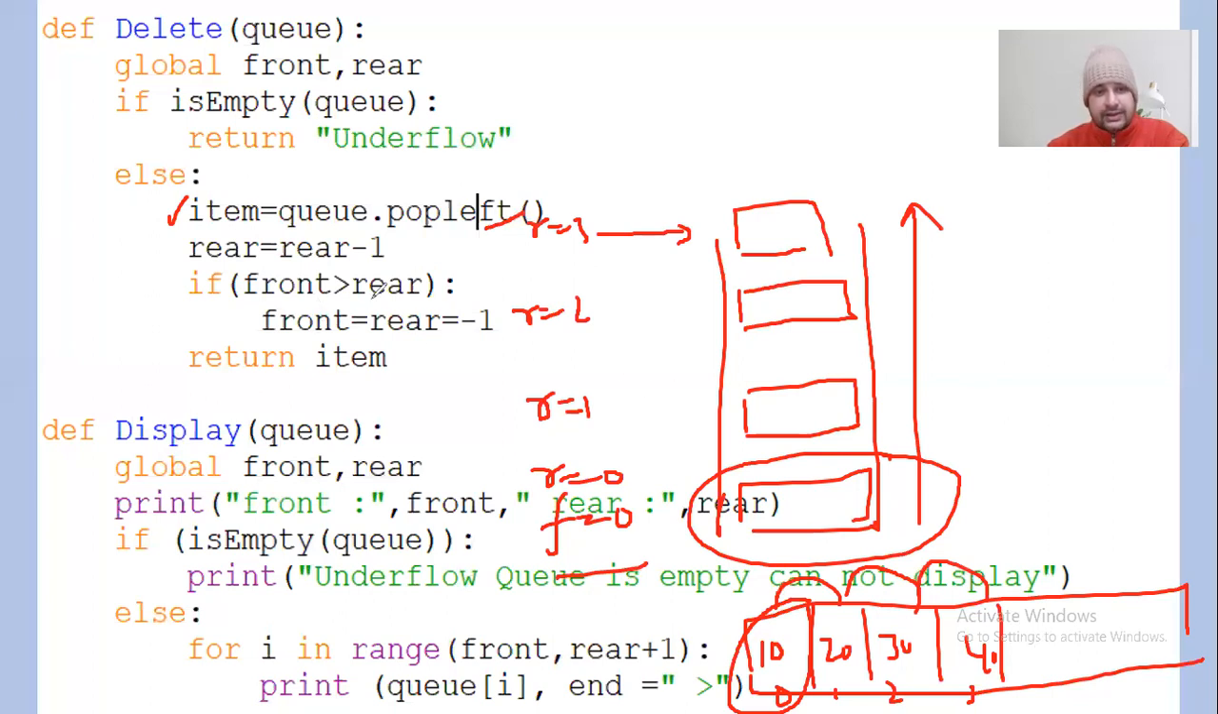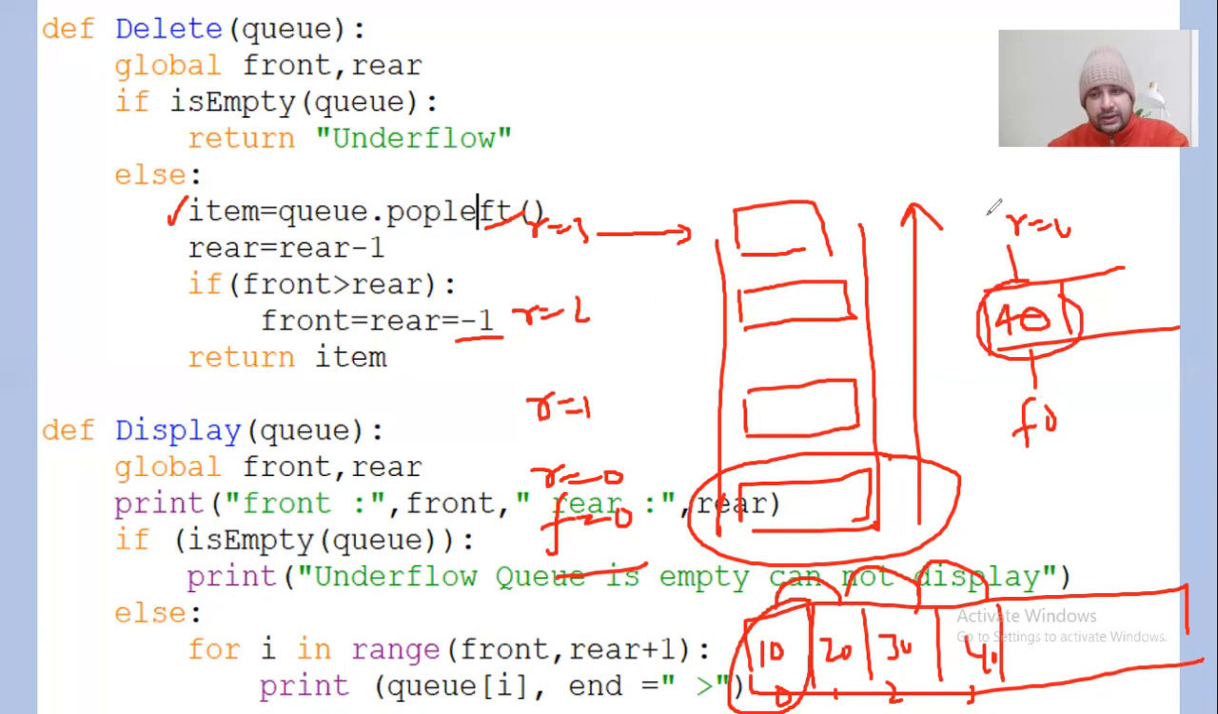If at any time the value of front is greater than rear, then front and rear both you need to assign to minus 1. For example, if only one element is left, for example, the last element 40 is left, then the front is at 0 and rear is also at 0, right? Now it's saying item equal to q dot pop left. This element is going to be deleted because of this statement, right?